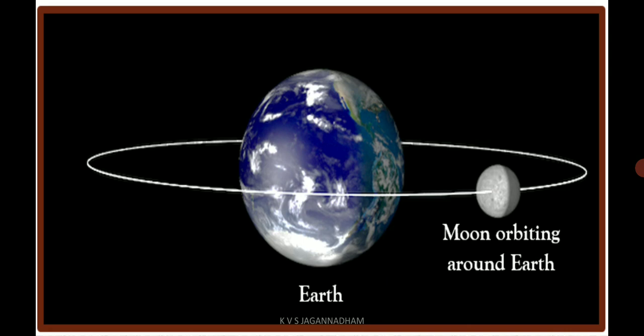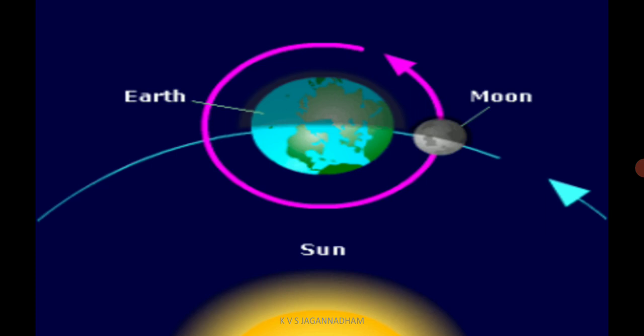The Earth has a natural satellite, one natural satellite. The name of it is Moon, which is orbiting around the Earth, and the Earth is revolving around the Sun. That means the Earth and Moon are also revolving around the Sun. You can see clearly in this picture. The path in which the Moon is revolving around the Earth is the Moon's orbit.